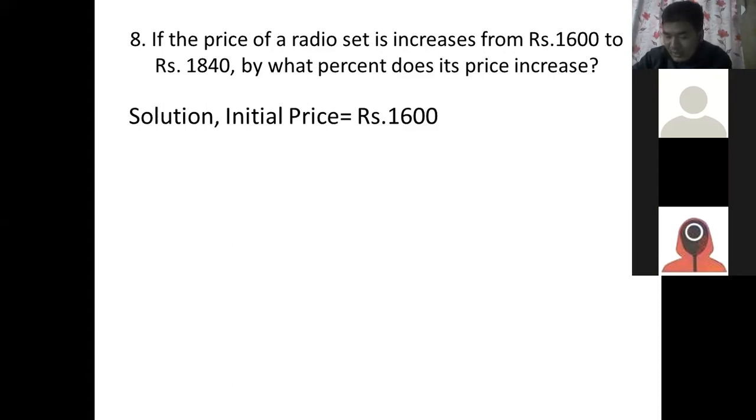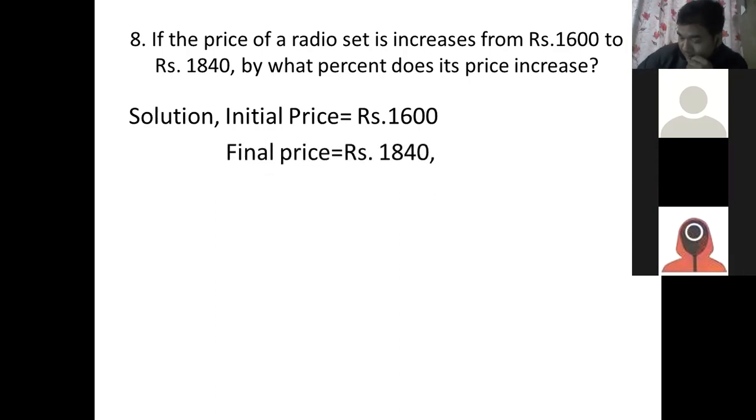Yes. What is the starting price of the radio? Initial price, rupees 1600. 1600, right? And it increases to the final one. What is the final price?